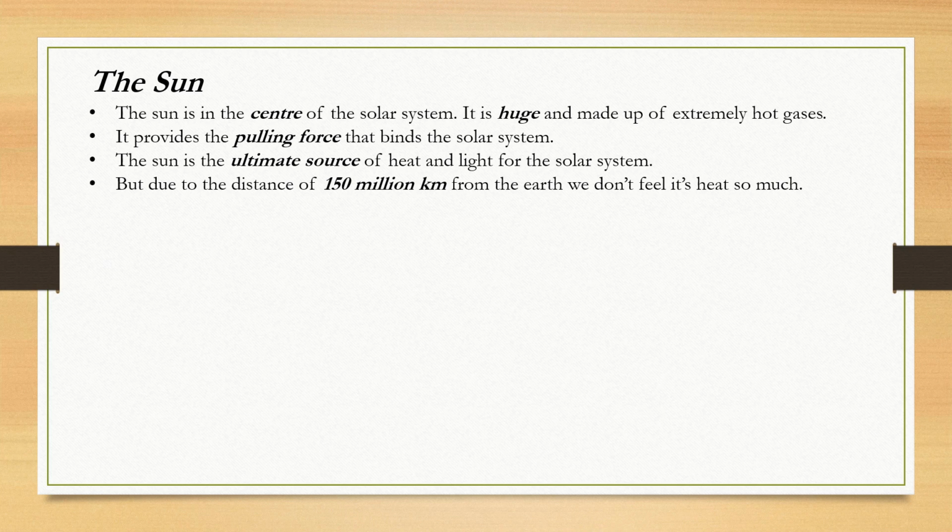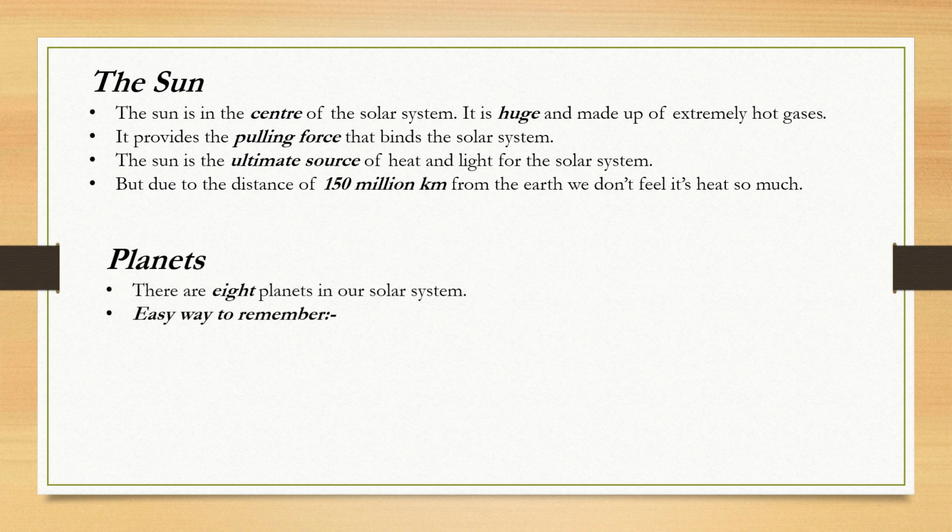The sun is the center of the solar system. It is huge and made up of extremely hot gases. It provides the pulling force that binds the solar system. The sun is the ultimate source of heat and light for the solar system, but due to the distance of 150 million kilometers from the earth, we do not feel its heat so much.